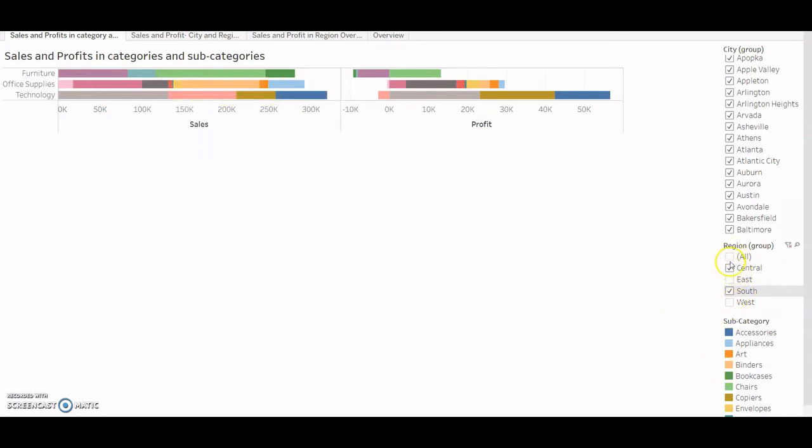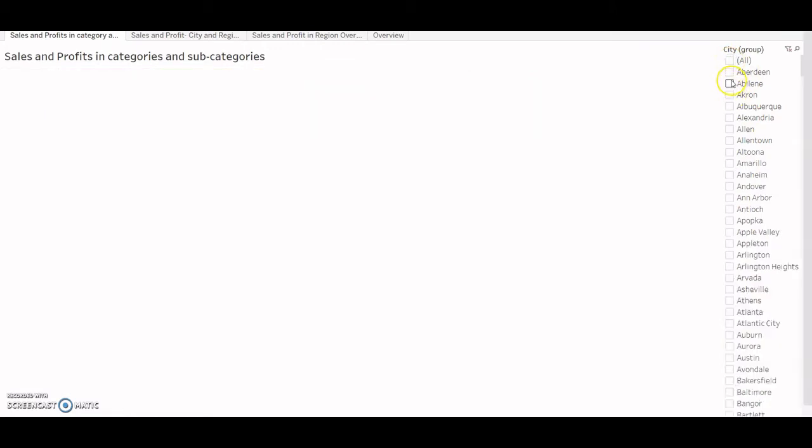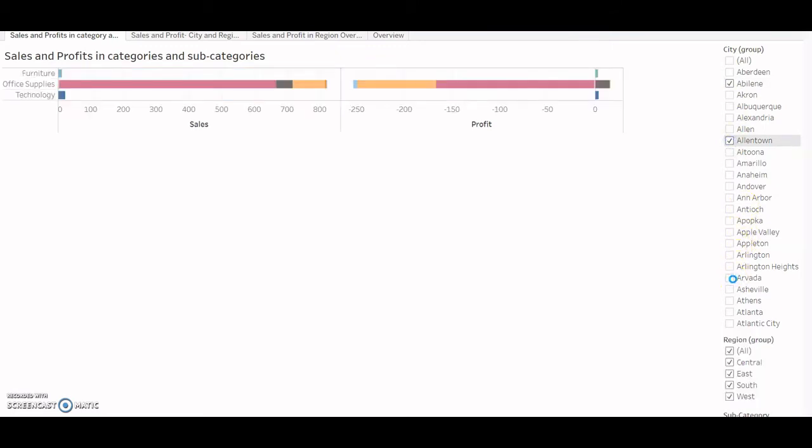And maybe if I select all the regions and a few of the cities, like these, it's taking some time to load.